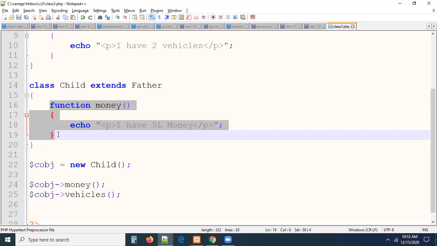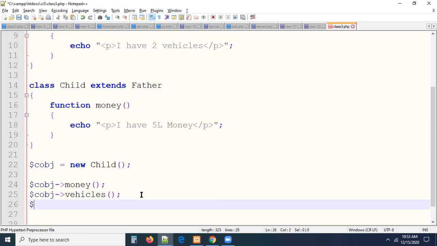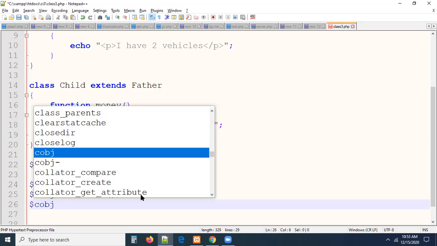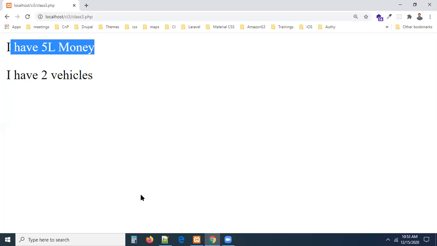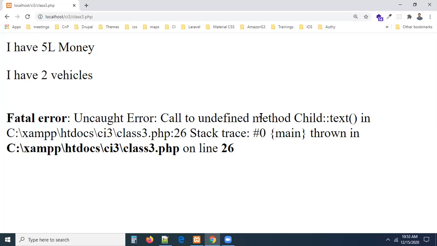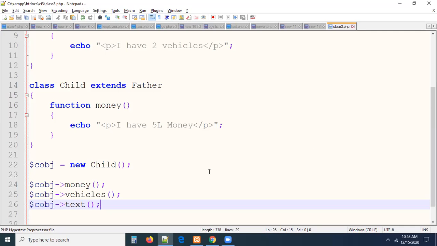So for example, I'm writing the child object calling a text method. Is there any method like text? There is no method, right? It is going to give you an error: call to undefined method child of text. There is no text method in the child class. There is no text method in the parent class as well. So in this situation, you are going to get an error. First, it will look into the child class, guys. If the method is not available in the child class, then it will look into the parent class. If it is also not there, then this is the error we are going to get here. So this is how you guys need to understand how things are going to work here, right, guys?